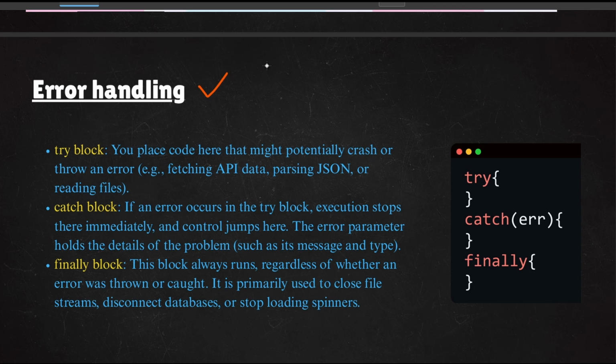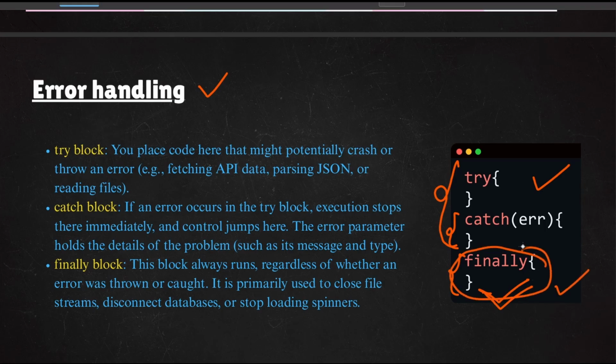So what is error handling? It's nothing but try catch block. You will have a try block here. Inside this some code will be there. If this code is not executed, then whatever code is inside this catch block will be executed. So finally is a block of code. Whether these two executed or not, this will be ultimately executed. Why? Let's say it is used to close some database connections and all that stuff. Generally we will use the try catch blocks only, and rarely, if you have some database connection and all that stuff, you also use the finally block as well.